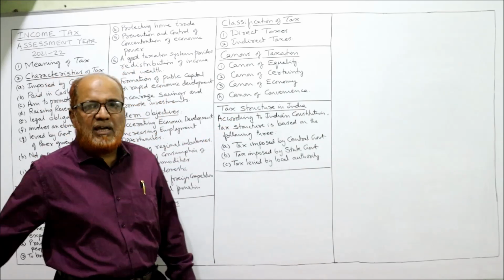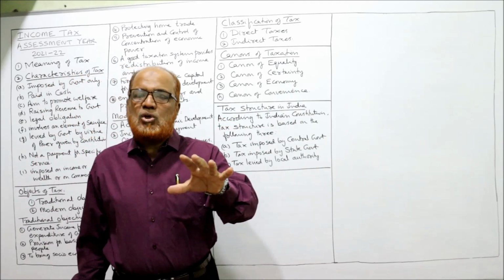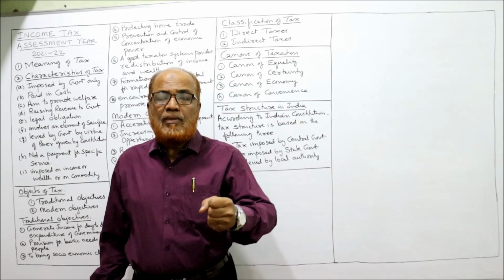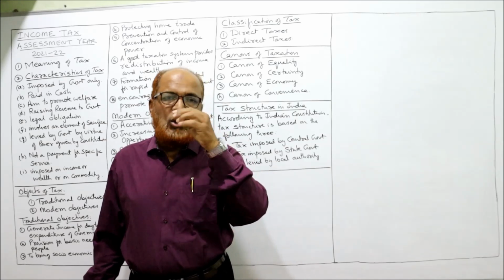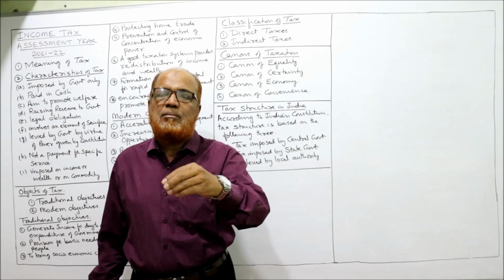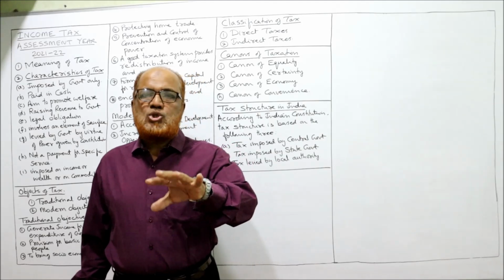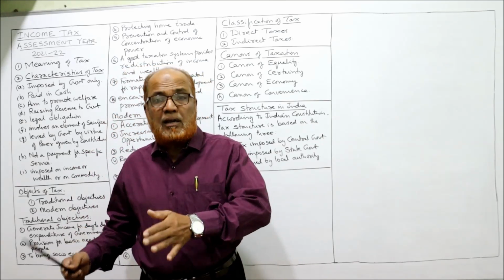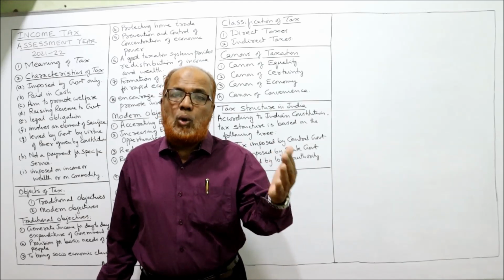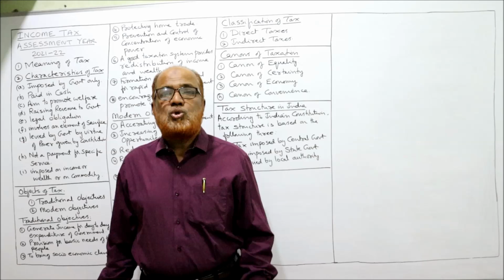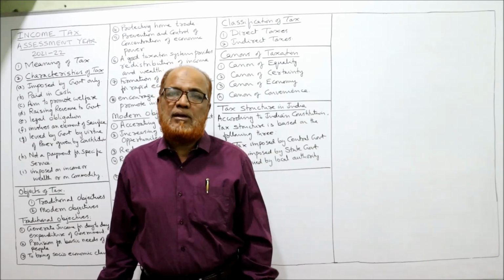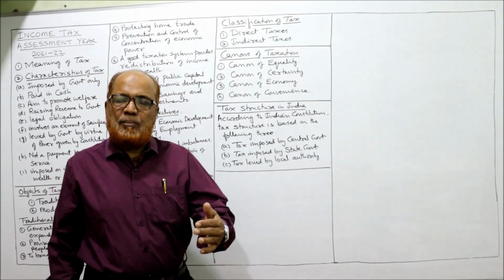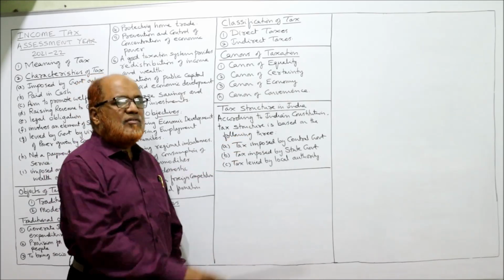First one is canon of equality. Equality does not mean that equal tax will be applied on everyone. Equality here denotes higher the income, more will be the tax. Lower the income, less will be the tax. No income, no tax. That means the tax should be equivalent to his income. So higher income people will have to pay a higher amount of tax. Lower income people have to pay a lower amount of tax. Tax should not coerce the people in making the payment. It should be convenient. So equality means higher income people, more tax. Lower income, less tax.